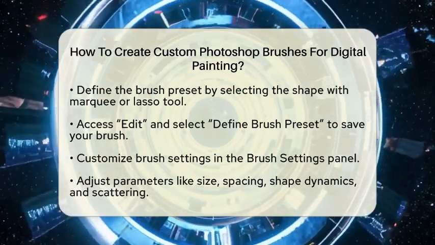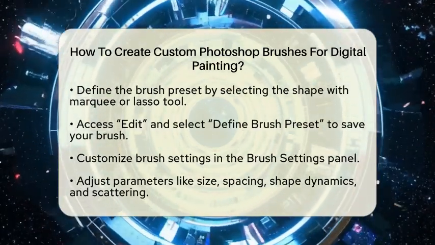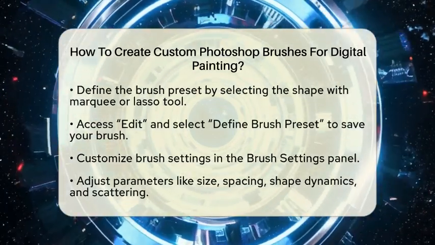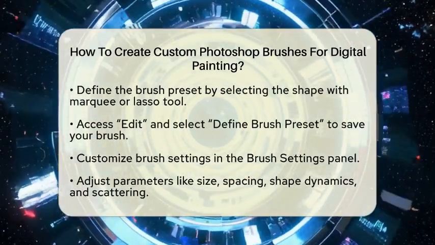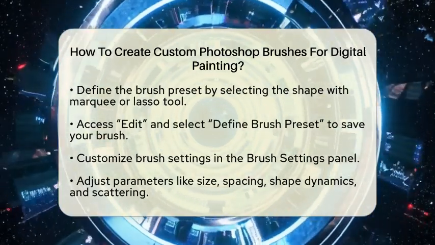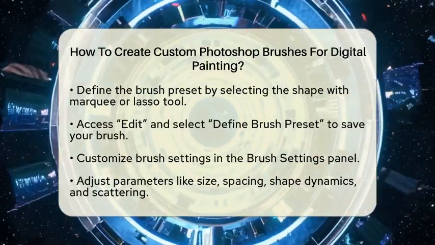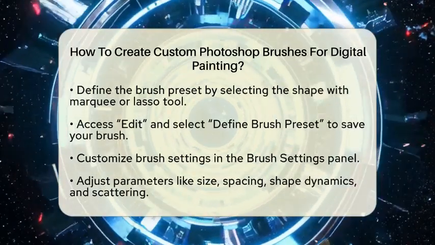Once your shape is ready, select it using the marquee or lasso tool. Go to the menu and choose Edit, followed by Define Brush Preset. You will then give your brush a name and save it. This action converts your shape into a brush tip that you can access from the brush preset picker.